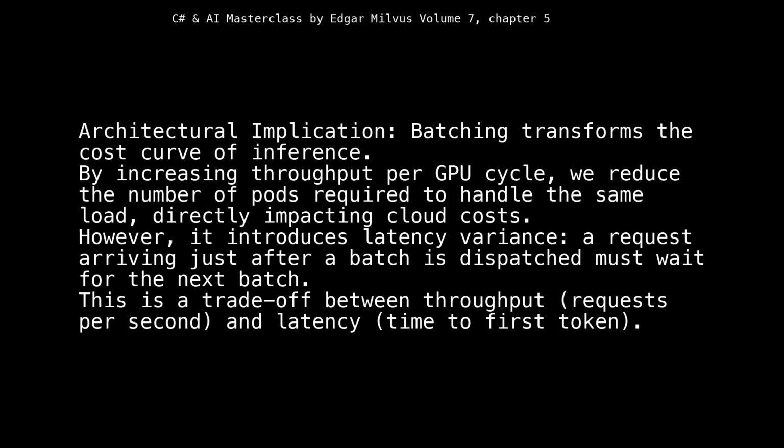Architectural implication: batching transforms the cost curve of inference. By increasing throughput per GPU cycle, we reduce the number of pods required to handle the same load, directly impacting cloud costs. However, it introduces latency variance. A request arriving just after a batch is dispatched must wait for the next batch. This is a trade-off between throughput, requests per second, and latency, time to first token.